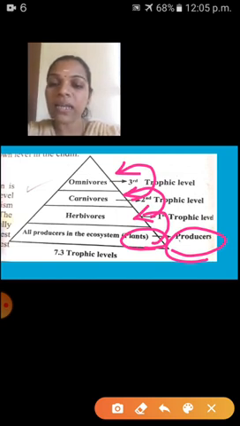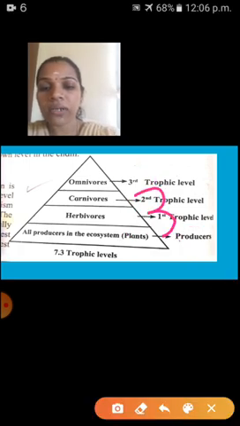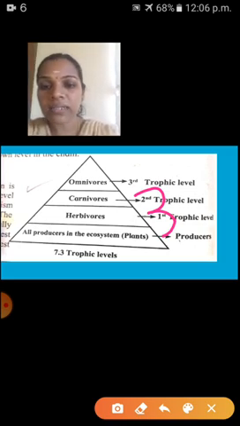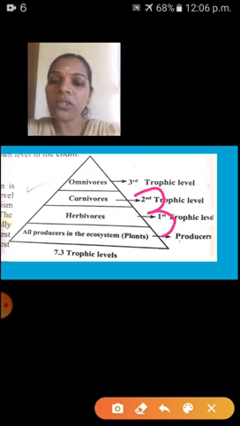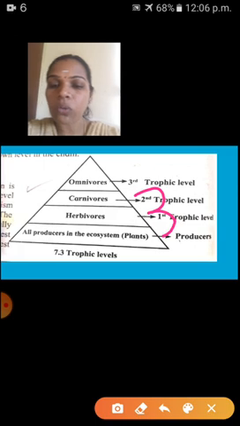But why is it like this pyramid shape? When this energy is transferred, the amount of energy is decreased. That's why it has this structure. Okay, that's why it is a triangle shape. So it is called what? Energy pyramid. So energy pyramid means that energy is transferring from one trophic level to another trophic level, and that energy is decreasing. That detail I will teach you next session.